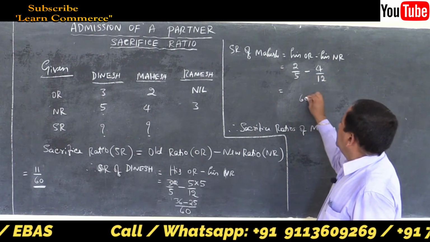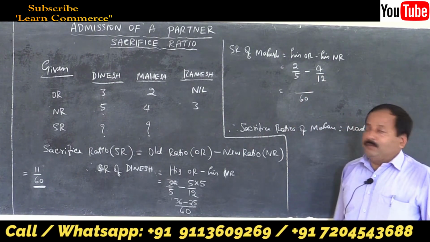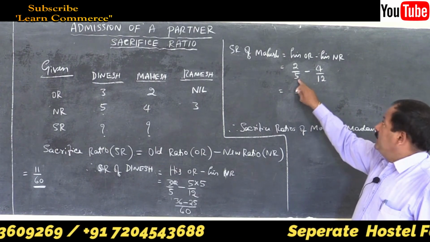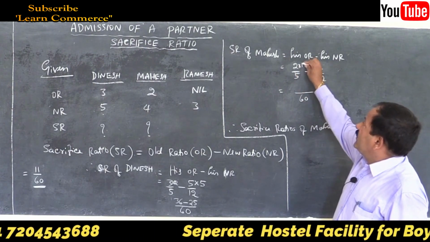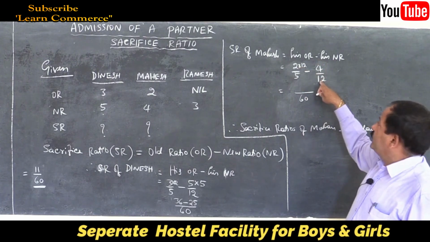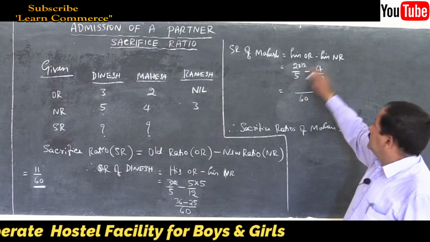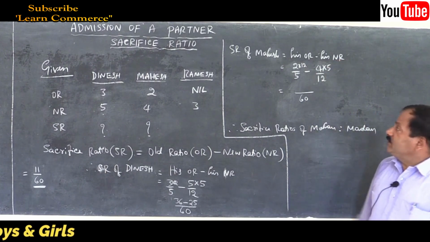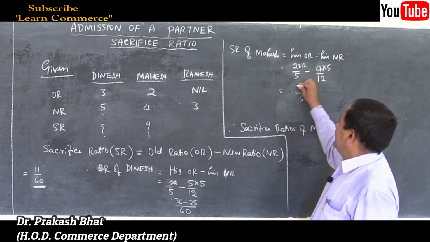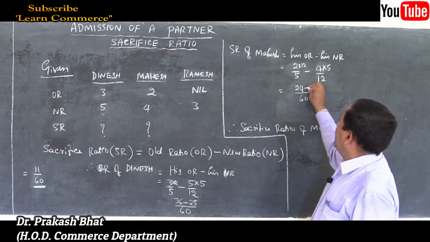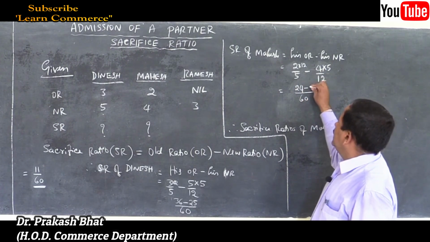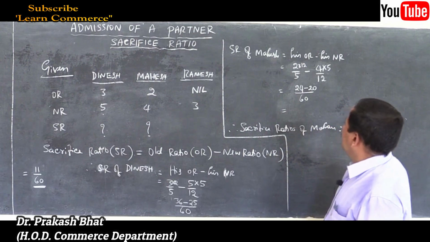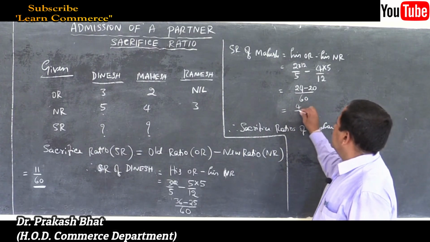Here also 60 is the common denominator. Cross multiplication: 2 12s are 24 minus 4 5s are 20, which is equal to 4 by 60.